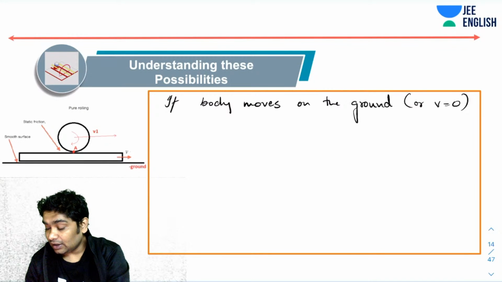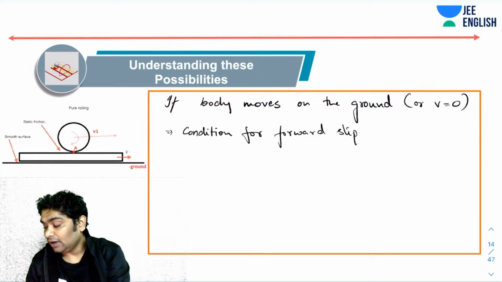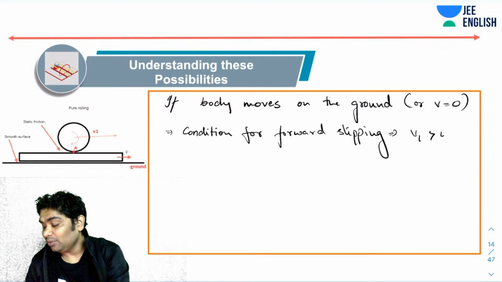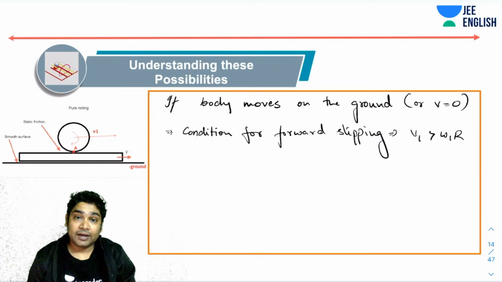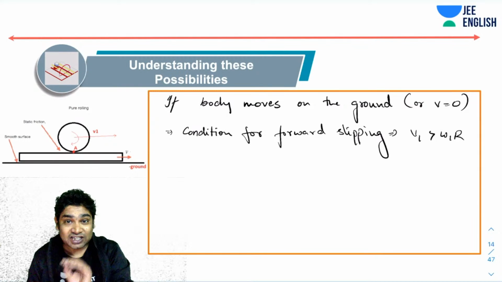The condition for forward slipping will be that V1 should be greater than omega 1 R. So the body's CM velocity should be greater than omega 1 R, and this is what you study